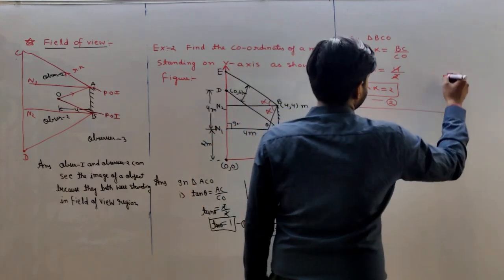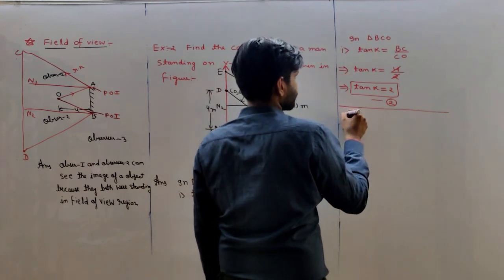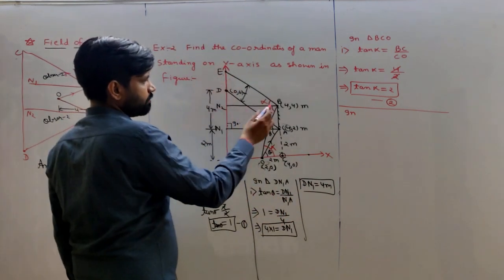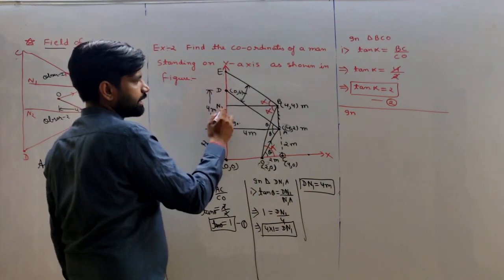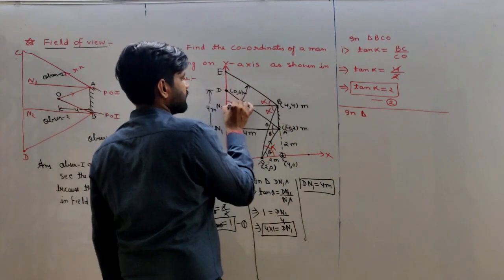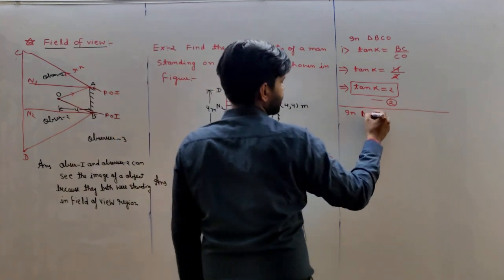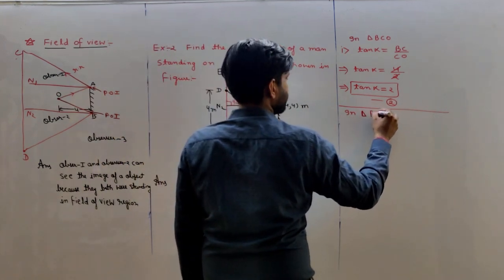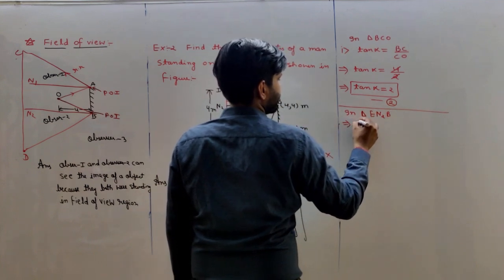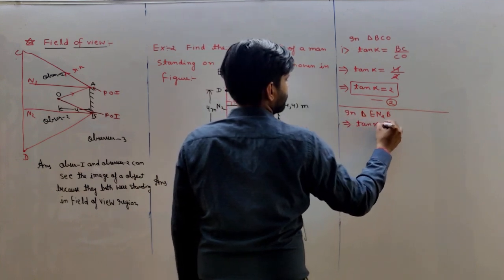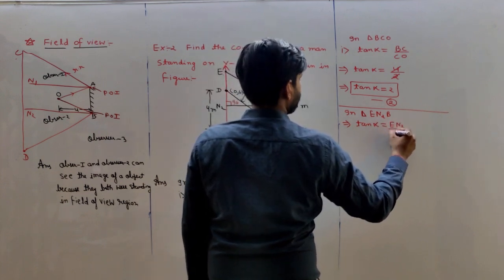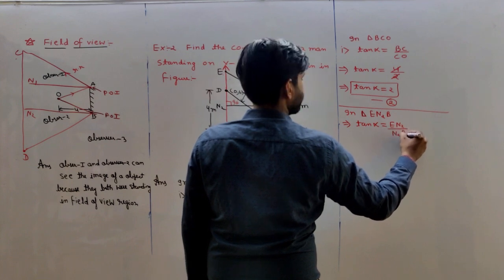Now take triangle EN2B, right angle triangle. This is angle alpha, this is angle 90. In right angle triangle EN2B, we have tan alpha is equal to EN2 upon N2B.